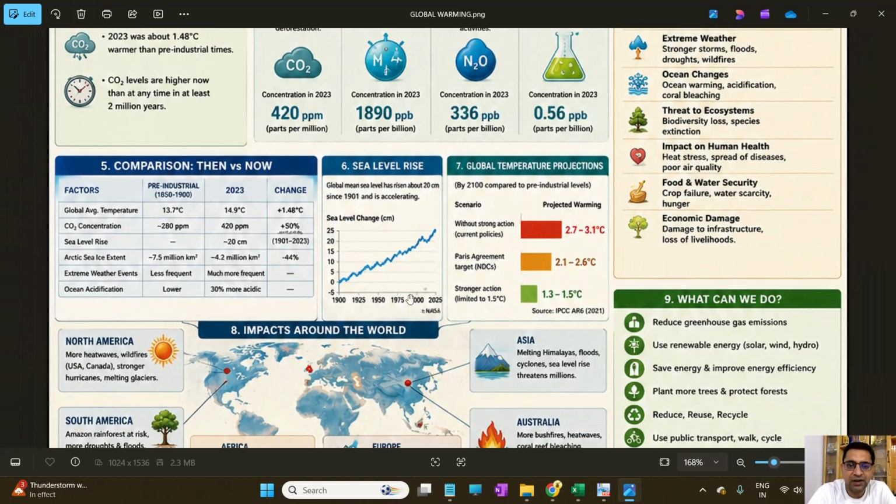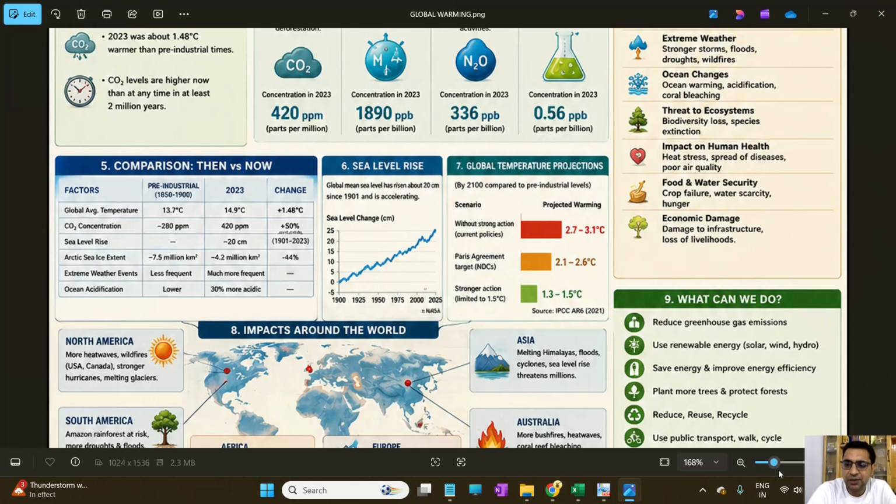Now, the sea level rise: in 1900 it was 0, which we are taking as a baseline, but in 2025 there is a rise of about 25 centimeters in the sea level, which is very, very high as per the global standard.